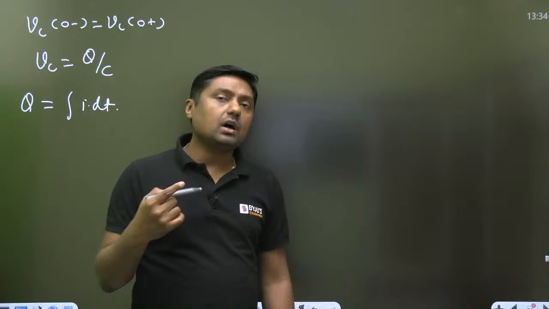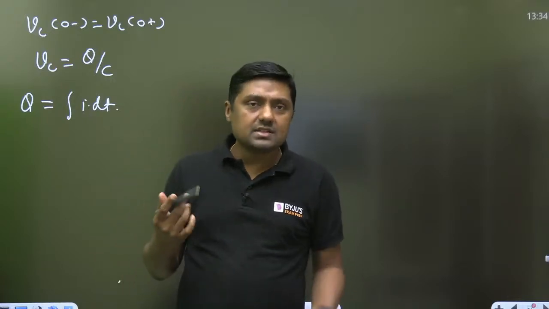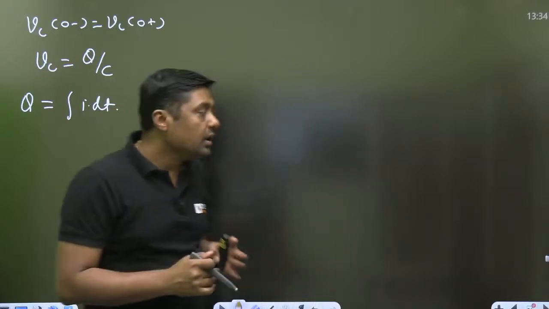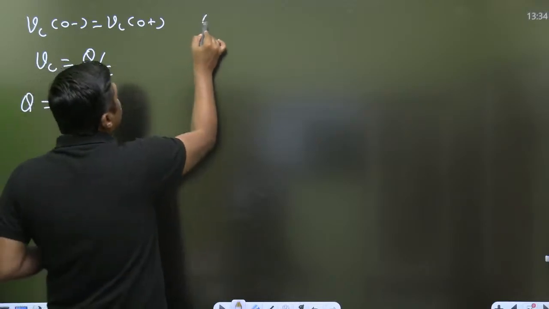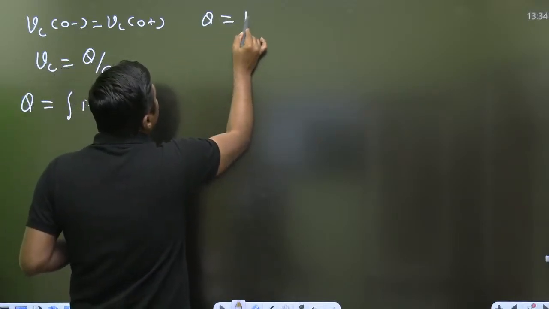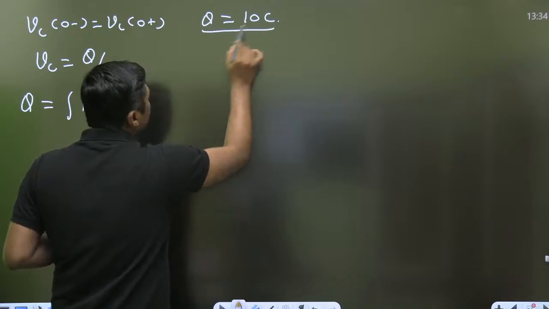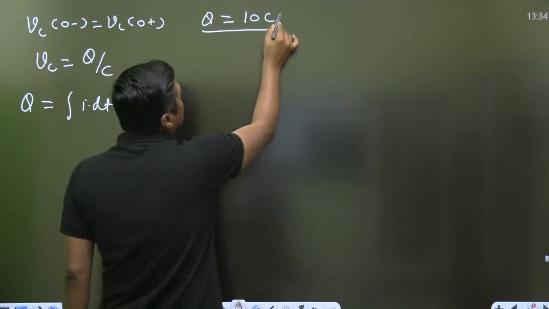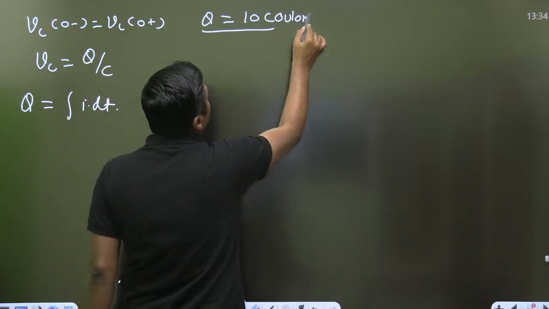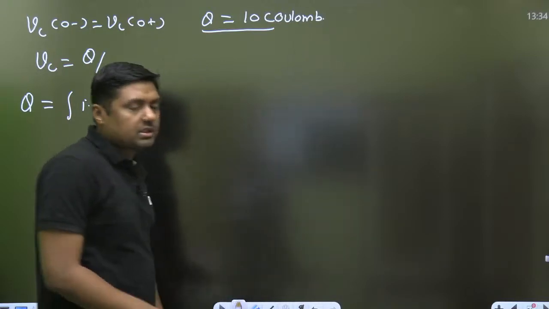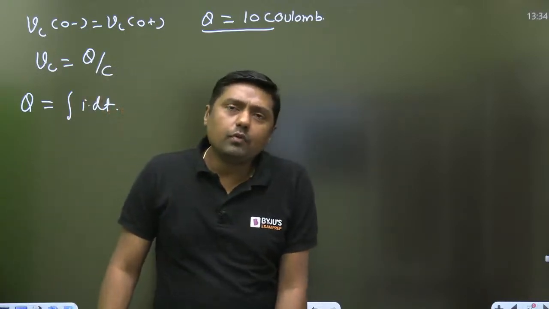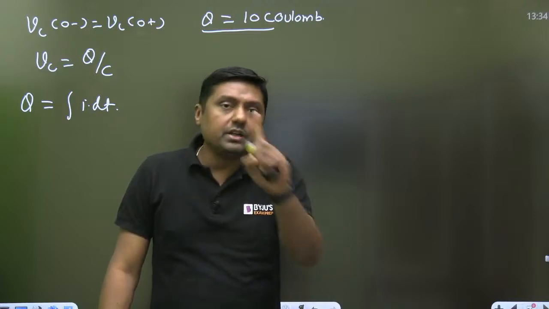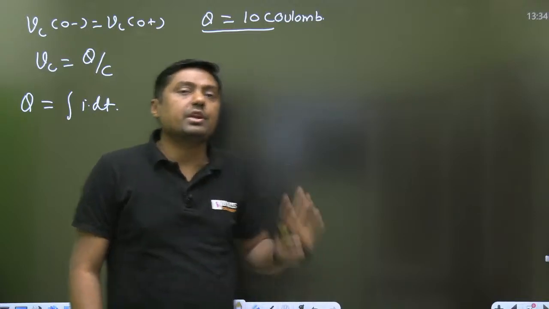If we are giving the finite current, for example, try to understand this concept. If I want to charge the capacitor by 10 coulomb, everyone give me the time. If suppose I am providing 1 ampere current, how much time is required?